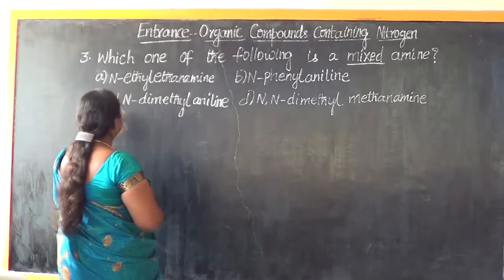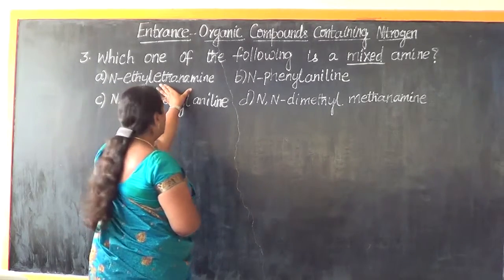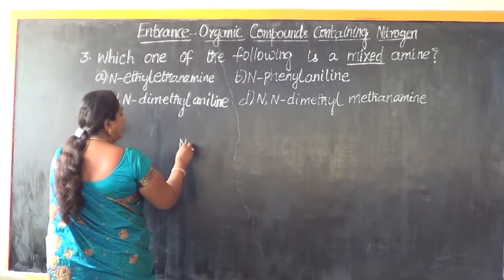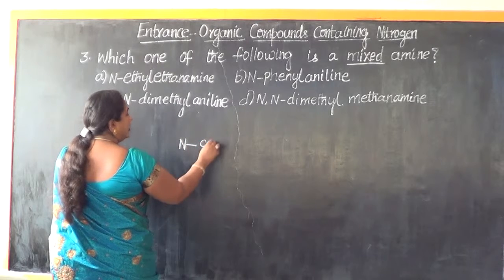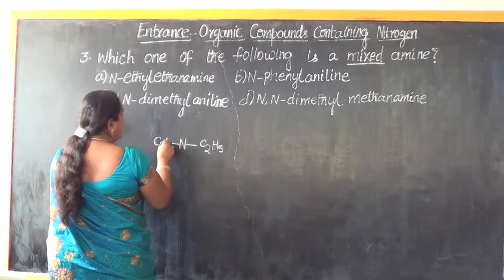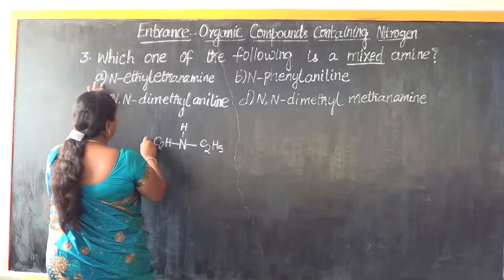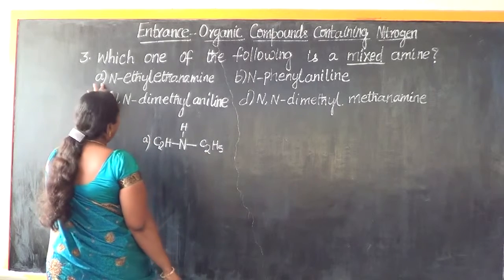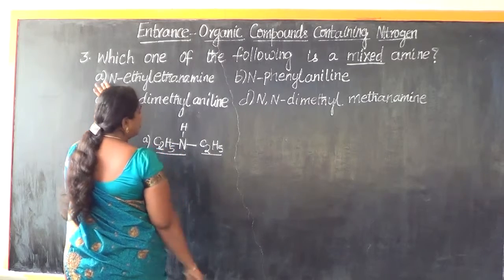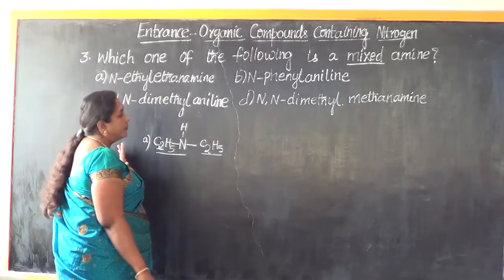The first option tells us N-ethyl ethanamine. So how would be the structure? Let us write this. To the N, it is linked with ethyl group, and otherwise it is an ethanamine. This would be the structure of N-ethyl ethanamine. So it is having the like groups on both the sides, so therefore it is not mixed amine.